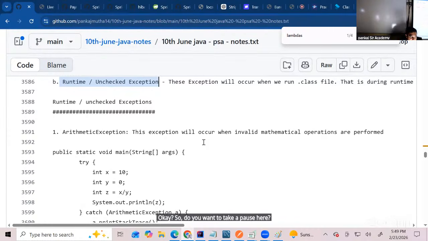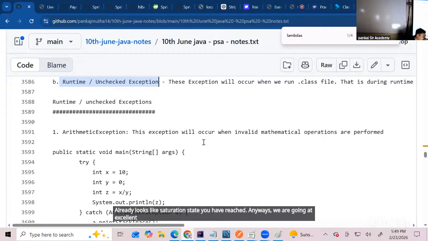Already looks like you have reached a saturation state. Anyways, we are going at excellent speed.